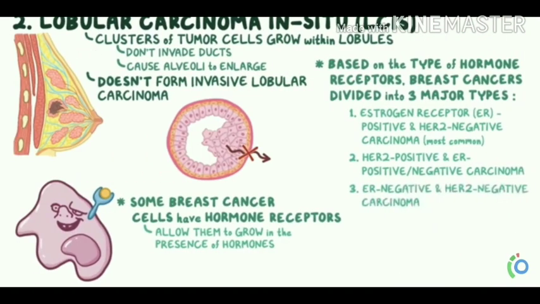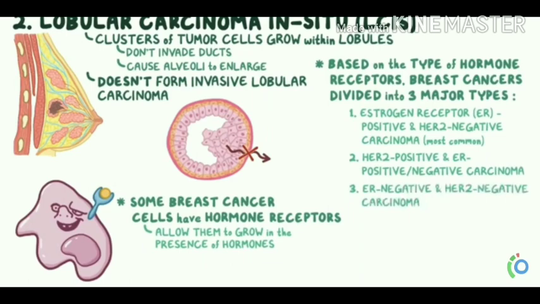The second one is lobular carcinoma in situ, where we see clusters of tumor cells growing within the lobules without invading the ducts and causing the alveoli to enlarge. In this condition, there is no invasion, but it causes the alveoli to enlarge. In the first condition, ductal carcinoma, if it is untreated, it causes invasion.